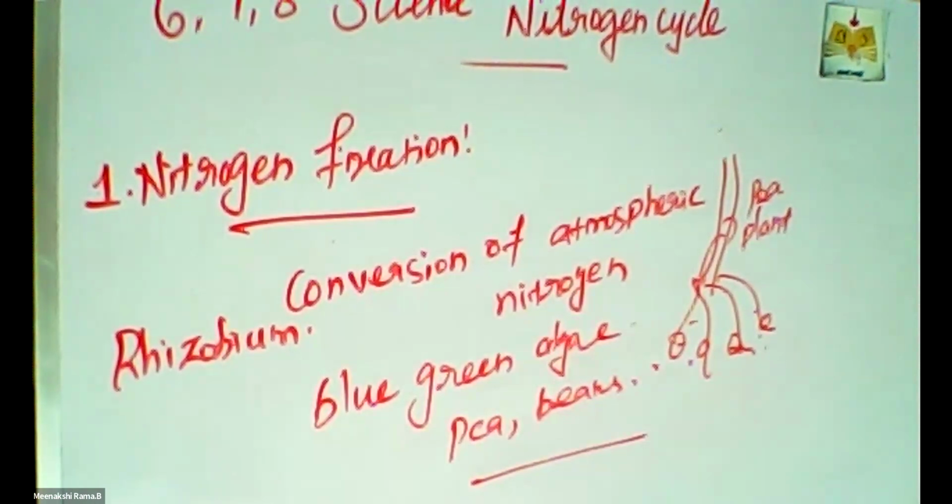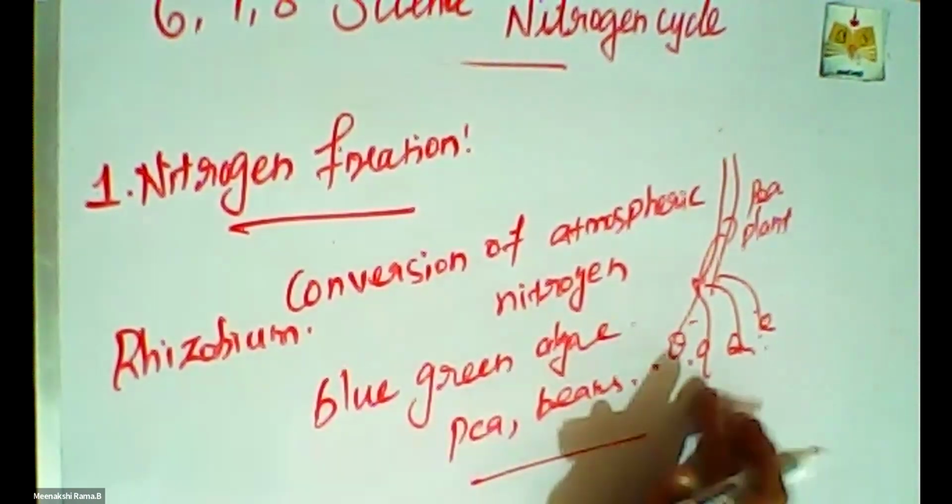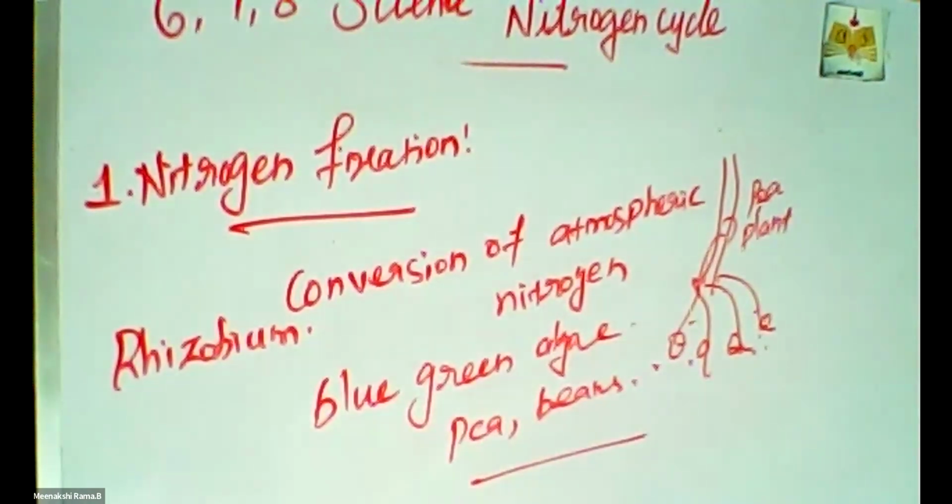So, the first process of nitrogen fixation is the conversion of nitrogen. Atmospheric nitrogen is converted into ammonia or amino acids, in the form of rhizobium.